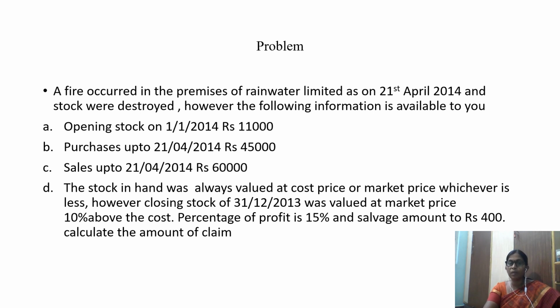This was valued at 10% above the cost. That is, whatever stock is given here as 11,000 represents 110% of the stock, but we want it for 100%. So how do we calculate? 11,000 divided by 110% into 100%. And percentage of profit is given as 15%. So we do not prepare the previous year's trading account, and salvage amounts to rupees 400. Let us see how to calculate the loss of stock.